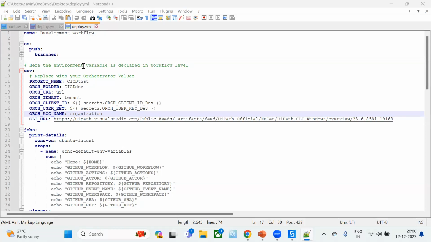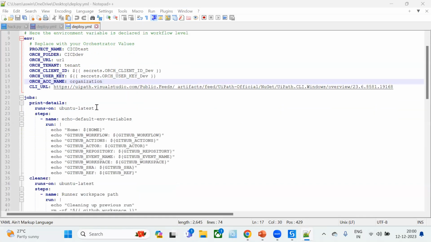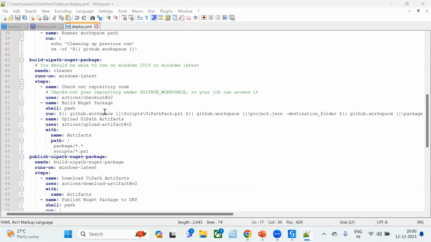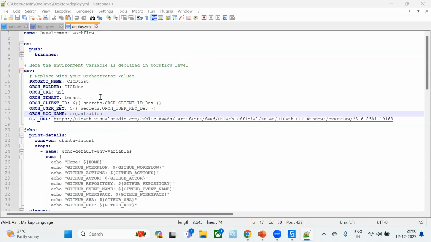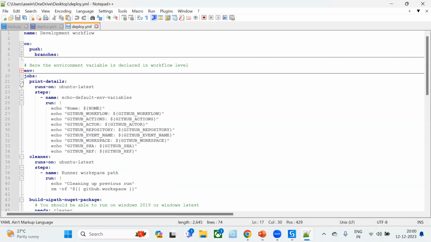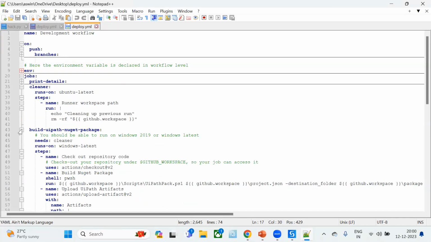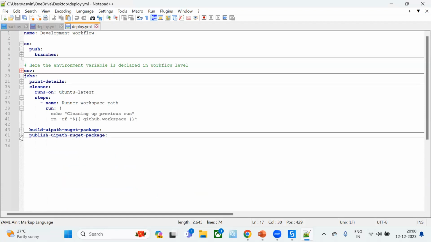Okay. We need to store this file inside that directory. So that's the concept. And if you see here, you can see a lot of things. Okay. So if you are a beginner and seeing this, you may get confused and you will get some difficulty to understand this. Anyway, let me just collapse these things and I will try to explain each thing separately. Maybe you will get some more idea on the same.